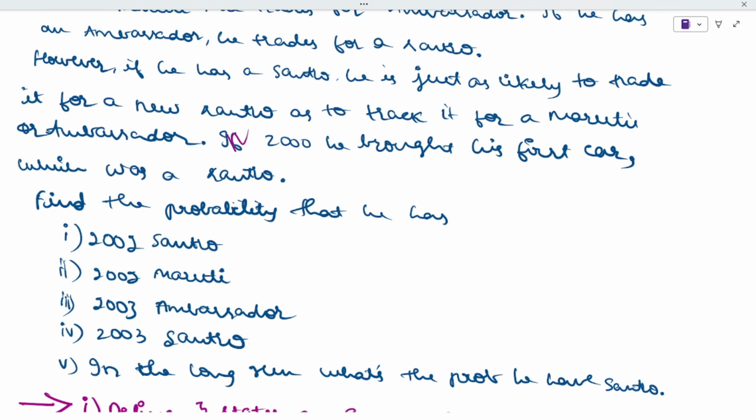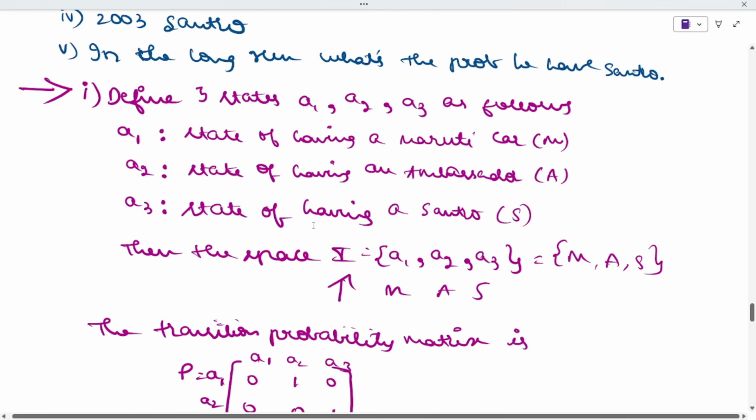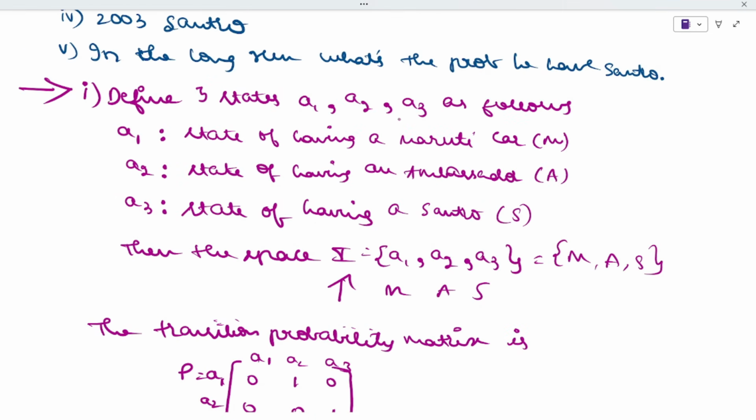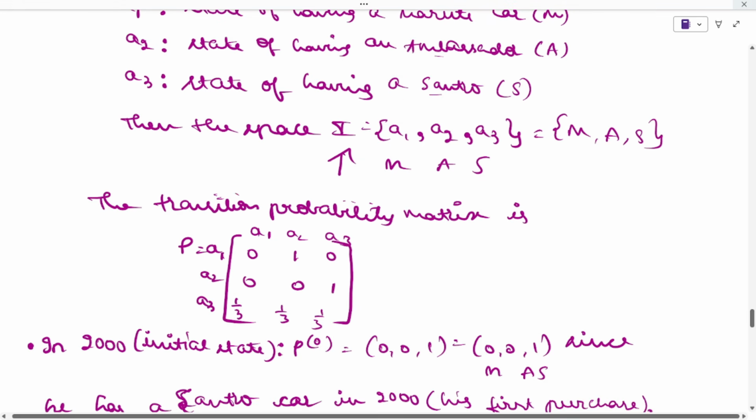Now first let's see what they have given. They have given three states. You can take one for Maruti, one for Ambassador, and one for Santro, and you will take them as A1, A2, and A3. Those are the state space.